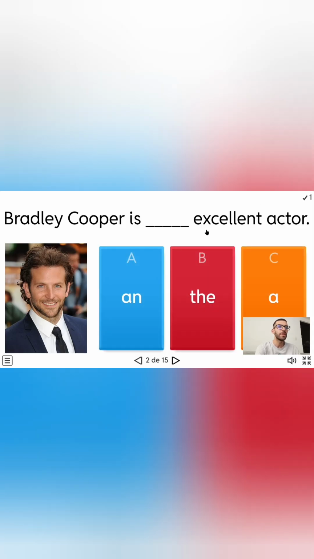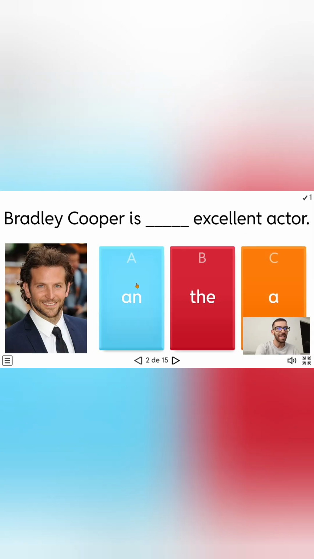In this case, remember that this starts with a vowel, so we need to add "an," right? We cannot use "a" because it's going to sound a little weird or different from the correct pronunciation of native speakers, mostly English language speakers.